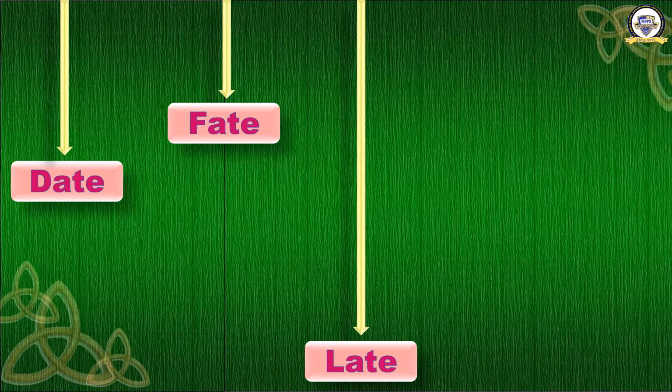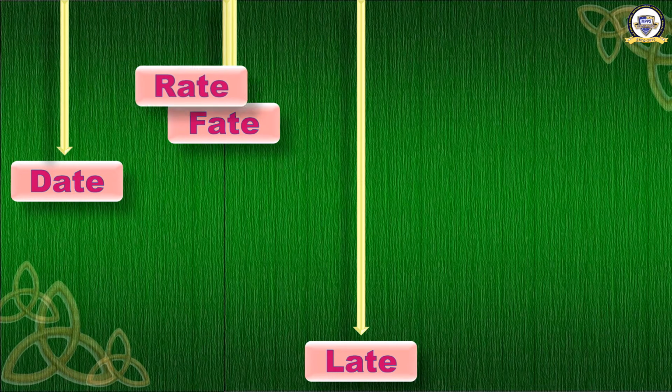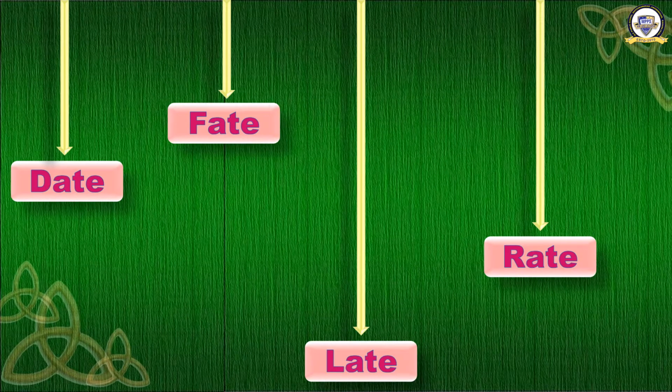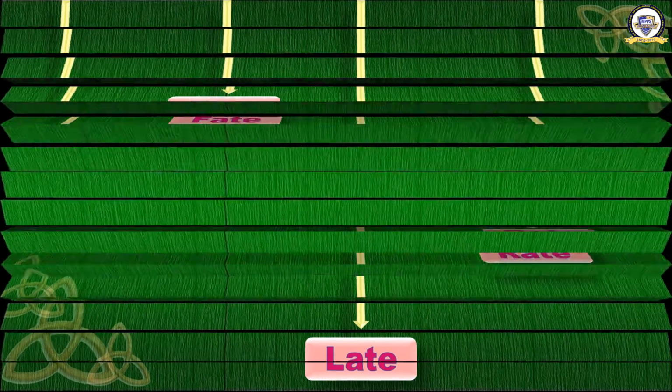Number 3. F A T E. Fate. And number 4. R A T E. Rate. Date. Fate. Late. Rate. Done.